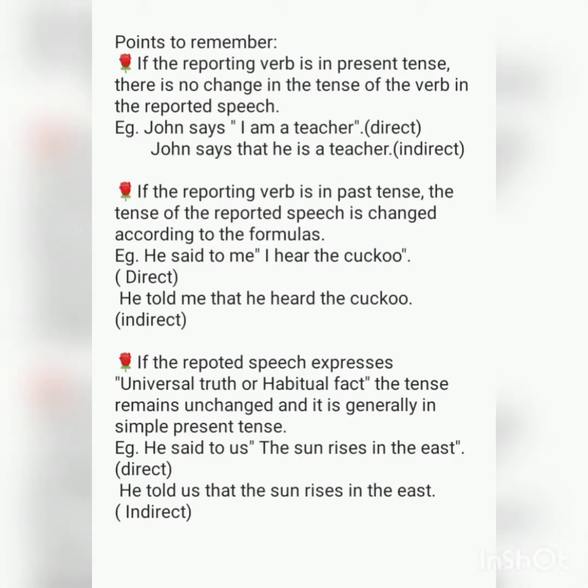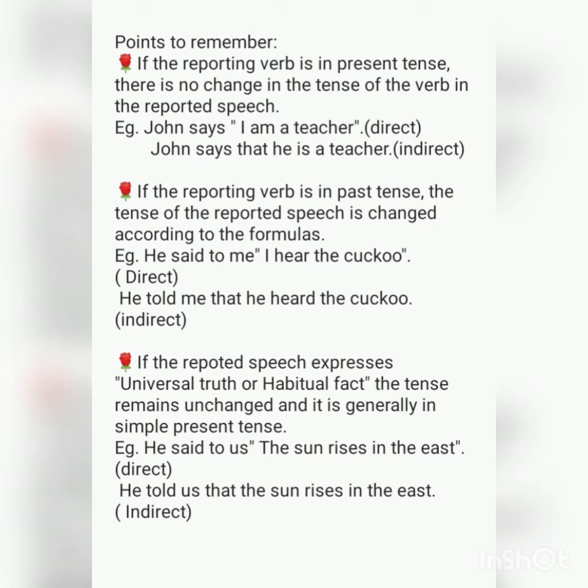Points to remember. If the reporting verb is in present tense, there is no change in the tense of the verb in the reported speech. Example, John says, "I am a teacher." Here the reporting verb "says" is present tense and the verb in the reported speech, "am," is also present tense. Since the reporting verb is present tense, we don't need to make any change in the verb of the reported speech. So the tense will remain as present tense. John says that he is a teacher. This is the indirect form of speech and the whole sentence is in the present tense.